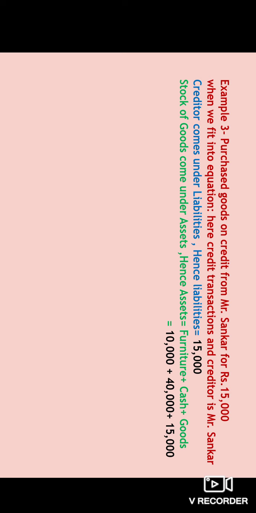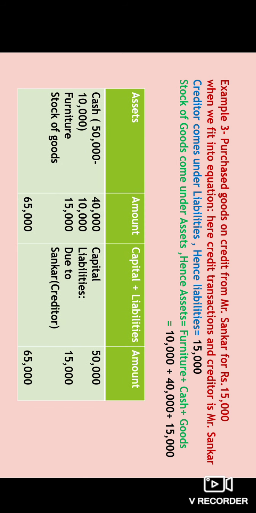Let's have another example. Purchase goods on credit from Mr. Shankar for rupees 15,000. So here goods are purchased on credit, not on a cash basis. So cash 40,000 is separate, furniture 10,000 is separate from our earlier two examples. Now the extra one is goods, which is purchased on credit basis for rupees 15,000. So our total assets is furniture plus cash plus goods, that is 10,000 plus 40,000 plus 15,000, that is 65,000. And the capital is 50,000.